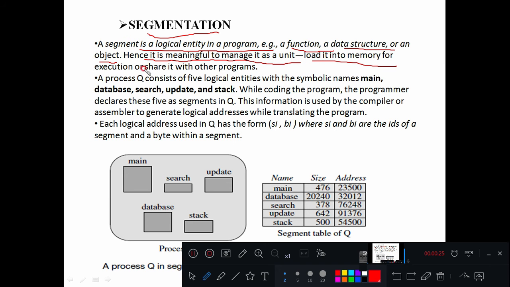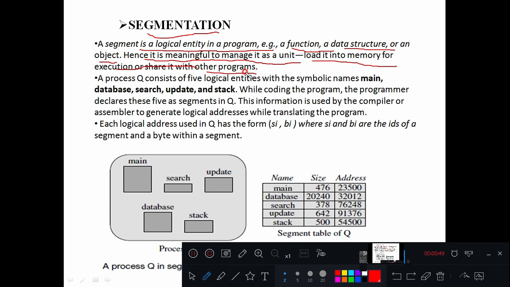Load it into memory for execution or share it with other programs, right? So if you take an example of functions, these functions are going to be shared between the programs, right? So such a logical entity is called a segment. If you take any program, that program consists of many segments, right?